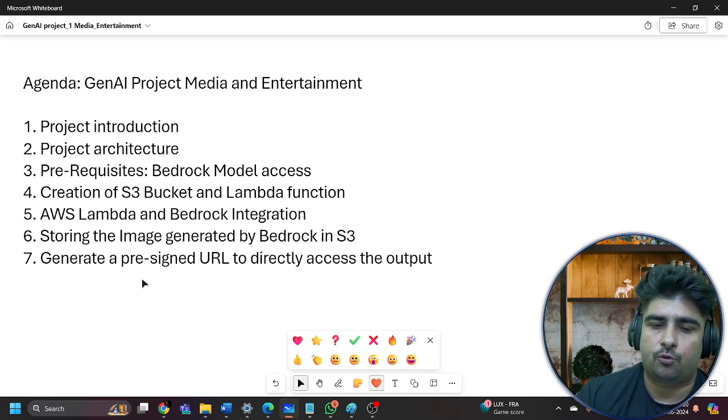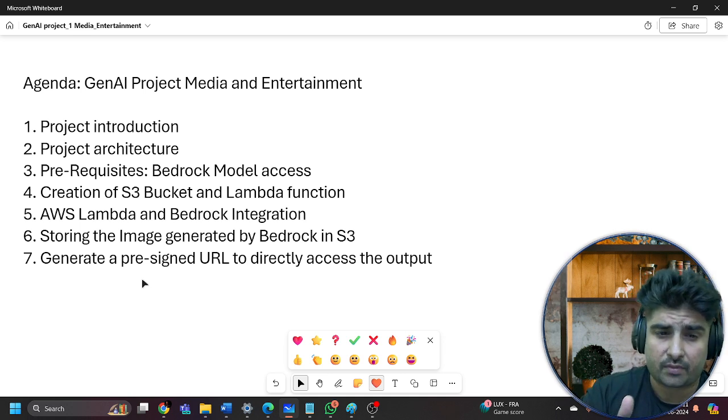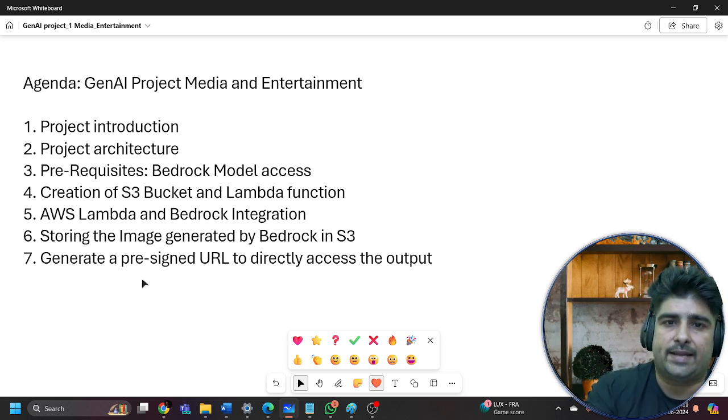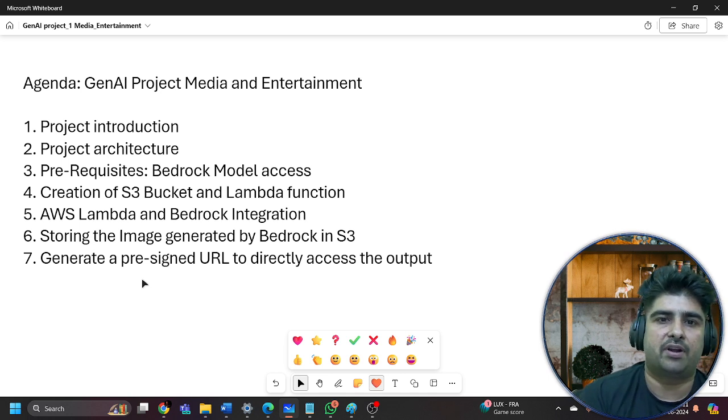At the end, we'll see how to generate a pre-signed URL with the help of our code, so that we don't have to go to S3 every time to access the object stored there, which would take a lot of time and effort. Instead, we generate pre-signed URLs with code, and whenever you need the output, you put that URL in your browser and the output is automatically downloaded to your local system. This is the agenda of this project.